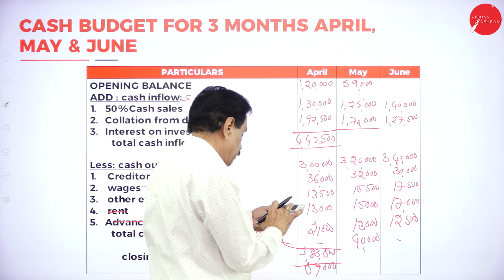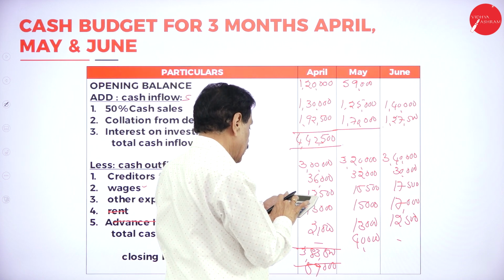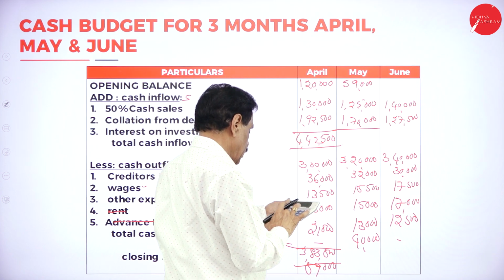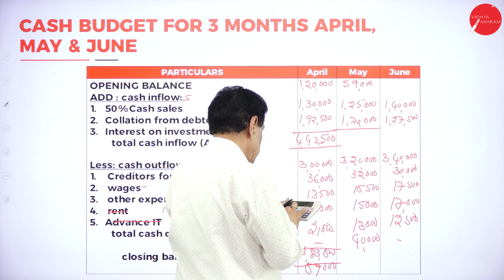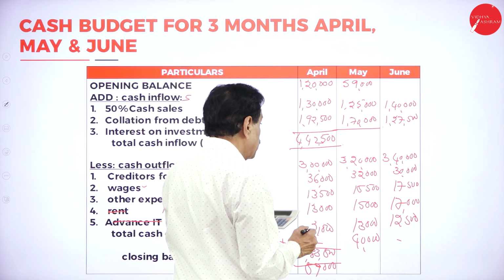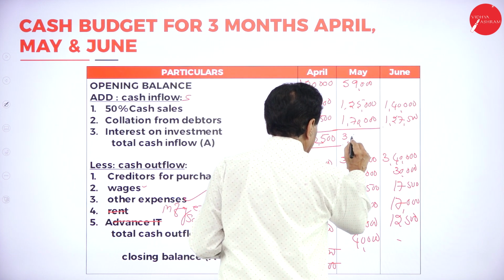59,000 plus 1,25,000 plus 1,70,000 is 3,54,000.